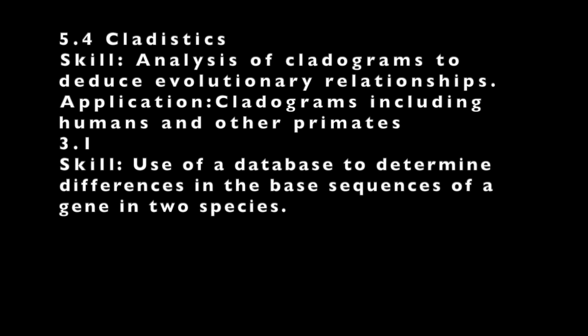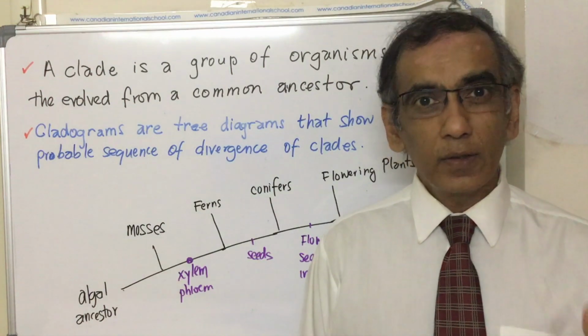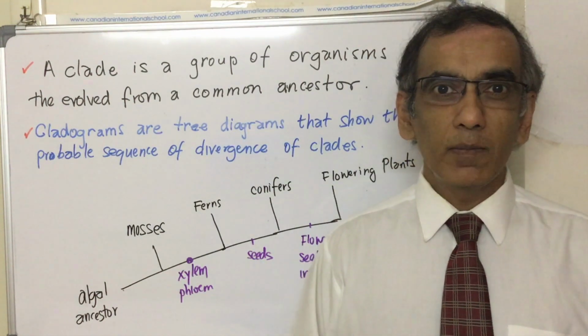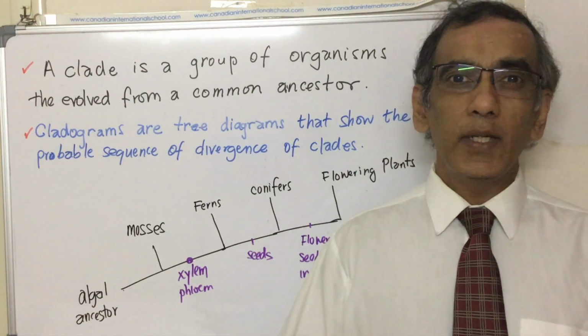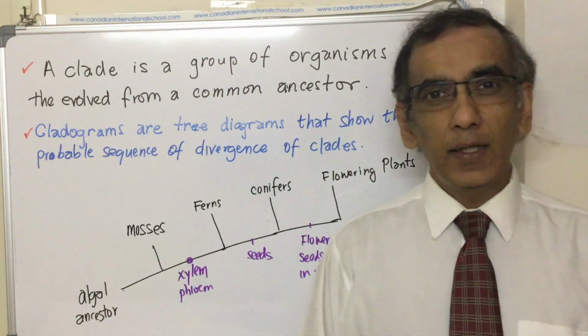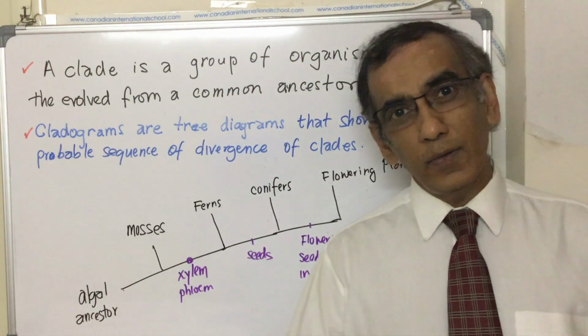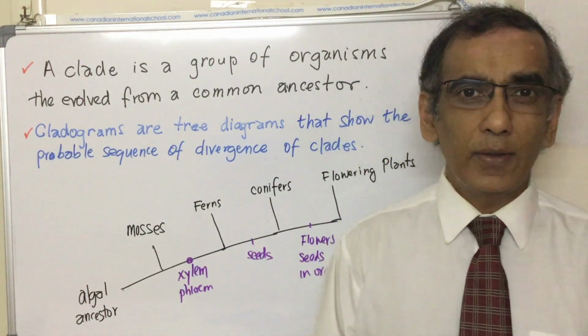Before we look at today's work, let's look back to last class. We looked at traditional classification in biology, the classification system that's been around since the time of Carl Linnaeus, when he created Systema Naturae and he set up the system of binomial nomenclature, the two names for the organisms that we have, the genus name and the species name.